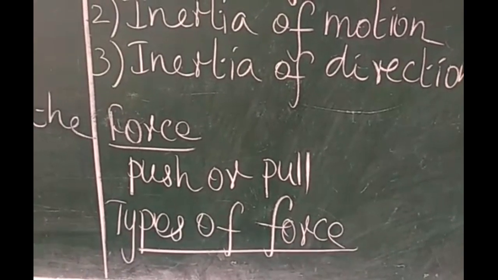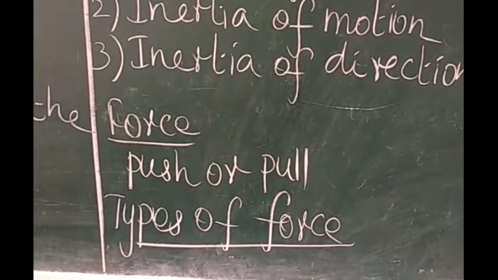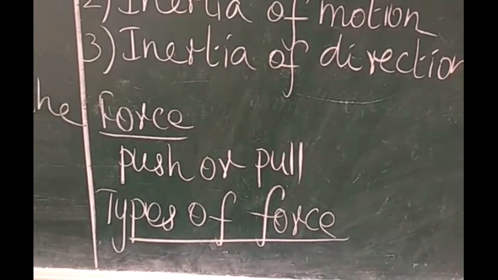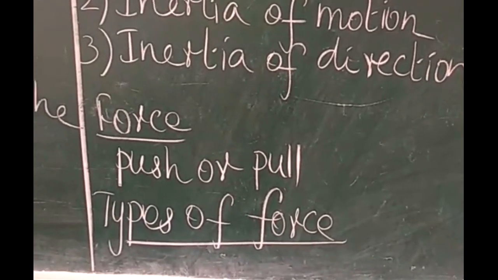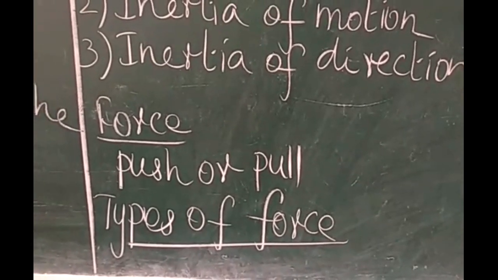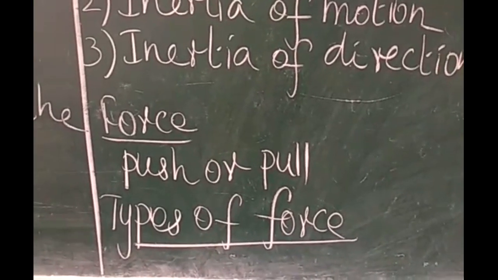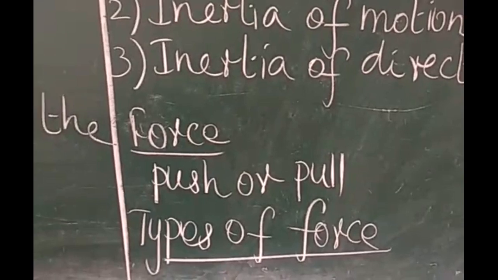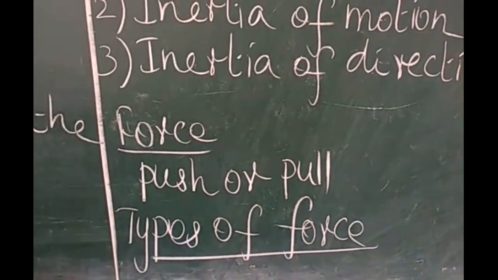I keep the ball on the table. Now the ball is at rest. Suppose I kick the ball, it begins to move. I want to change the ball to another direction, so I give more speed to the ball. So what changes the direction of motion? For all these questions, we get one answer: force. So what is called a force? Force is a push or pull to move a body, bring it to rest, or change its velocity. So push or pull is called a force.